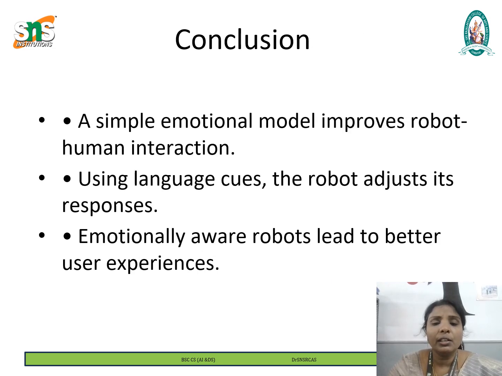So we come to the end of the section. Conclusion: a simple emotional model improves robot-human interaction. By integrating a basic emotional framework, the robot can recognize how the user is feeling and respond in a more natural way. So it prevents robotic, mechanical interaction and makes the conversation feel more human-like and engaging.